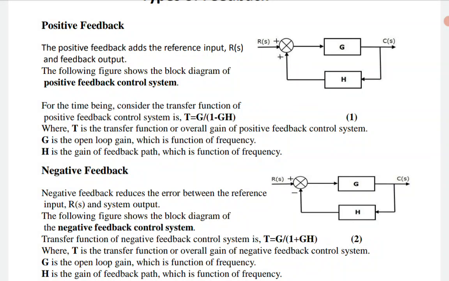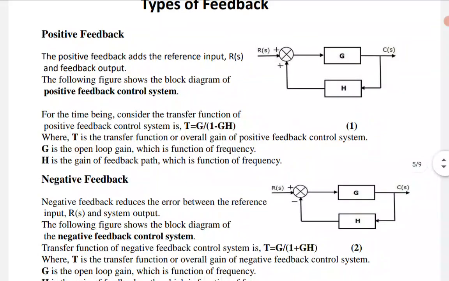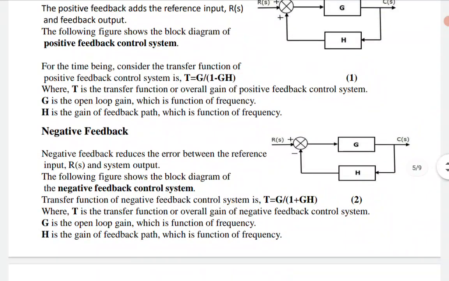Okay. Now, negative feedback. Here, negative feedback reduces the error between the reference input R(S) and the system output. Positive feedback enhances, that means increases. That's why I told you positive feedback is also known as regenerative type feedback. Negative feedback is known as degenerative type feedback.